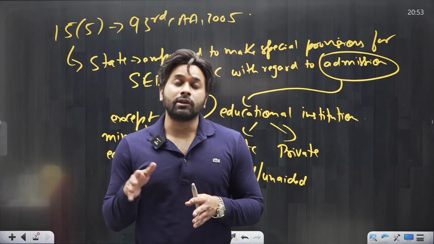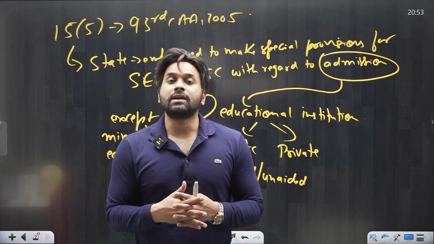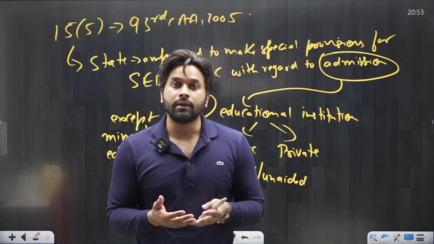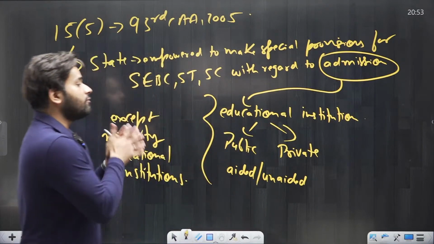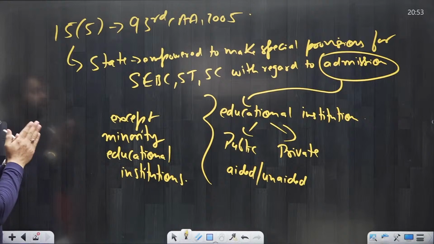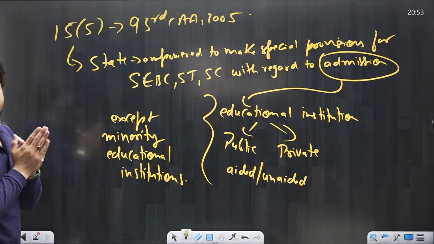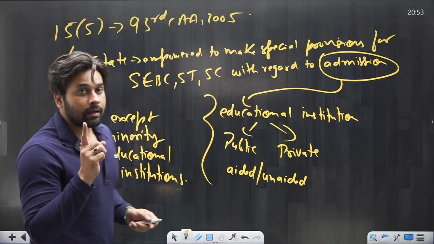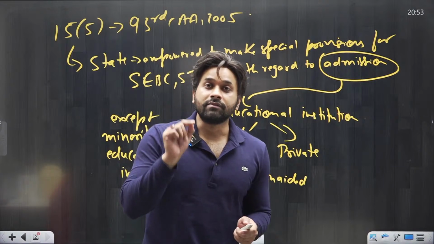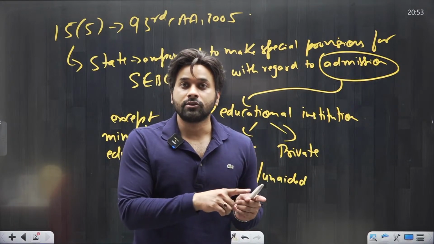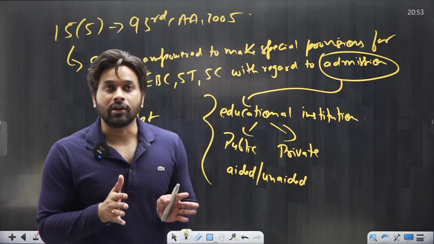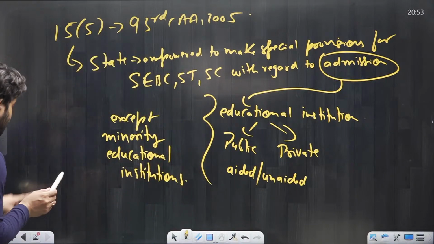Those educational institutions which are established by the minority community, there the reservation cannot be extended. So this is Article 15 Clause 5, which is specifically dealing with the reservation in colleges. And I said this earlier, that reservation in government jobs is dealt with under Article 16. So here we are discussing the reservation in colleges. So this is Article 15 Clause 5.